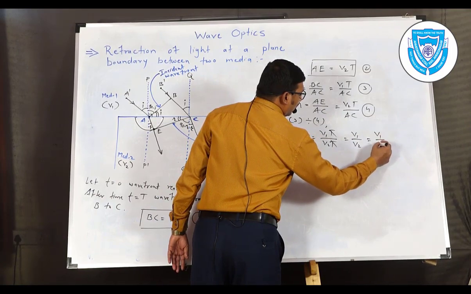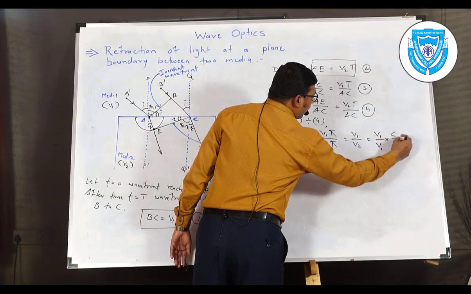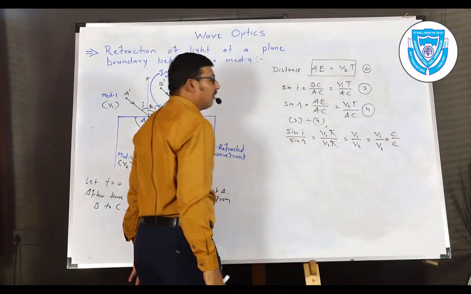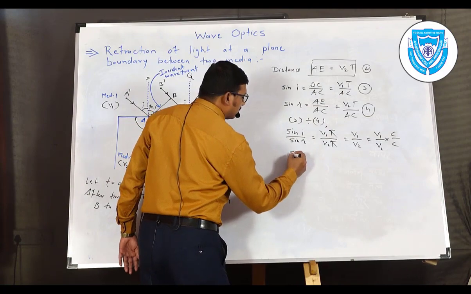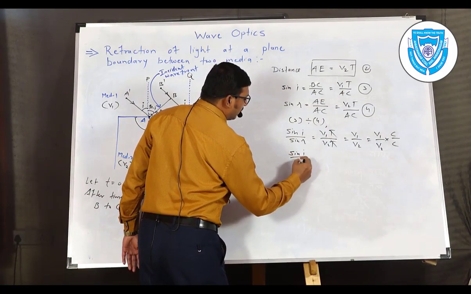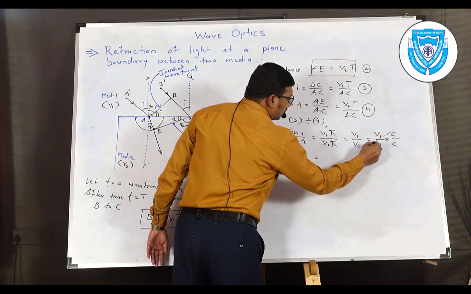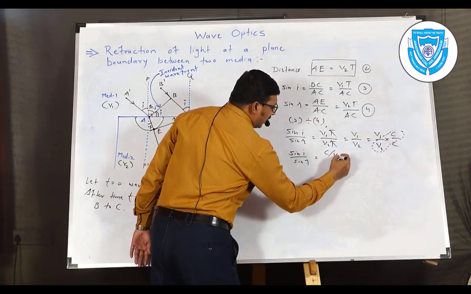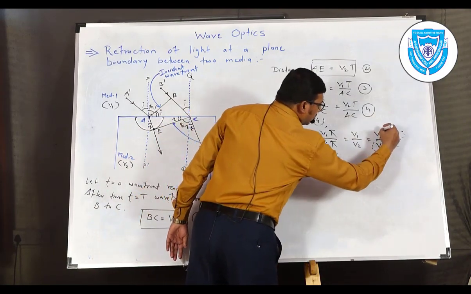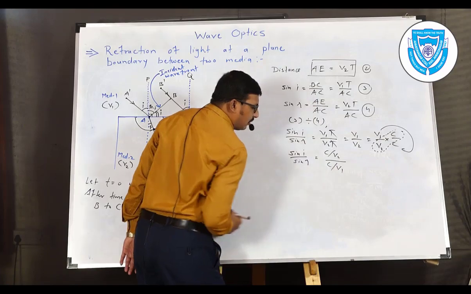V1 divided by V2, if we multiply and divide by the speed of light in vacuum, C, and adjust the terms, sin I divided by sin R is equal to C divided by V2 over C divided by V1.